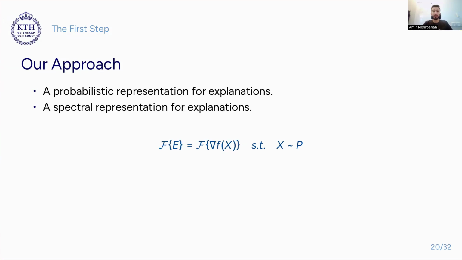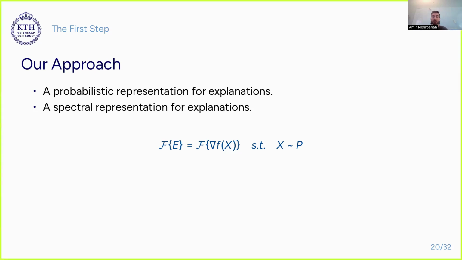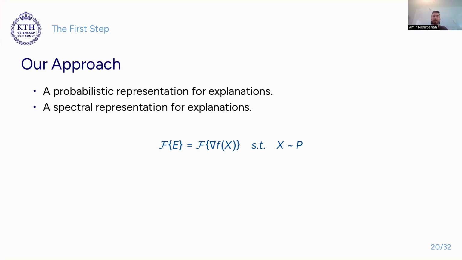Then we find a spectral representation for explanations by roughly taking Fourier transform of gradient of the neural networks. It's important to note that this analysis is being done in an extremely small neighborhood around an image. So it cannot be generalized to all images or a dataset, but it helps us understand the behavior of neural networks in a very small neighborhood around one image. Not only that, but also it helps us understand and mathematically analyze our observations.